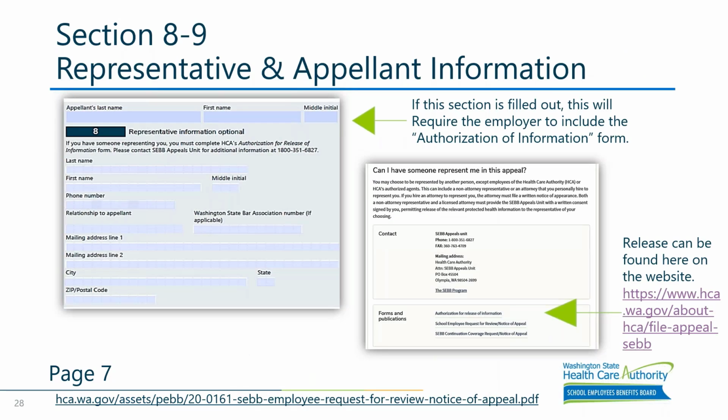Section number 8 is an optional section if somebody has another person representing them. A representative could be an attorney, but does not have to be an attorney. If the employee has a representative, they can provide that person's information here. We will also need to have documentation such as a power of attorney or a release of information on file in order for us to engage in correspondence with that representative. On the right-hand side of the slide is where the release of information can be found on the appeals website. It's important to note that a representative cannot be an employee of a SEBB organization or the Health Care Authority.